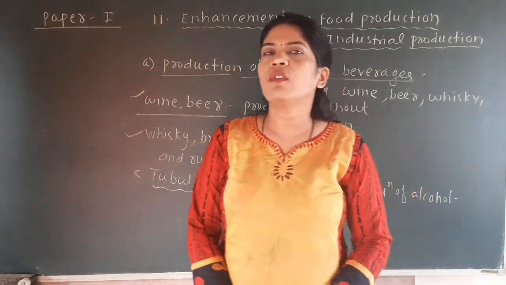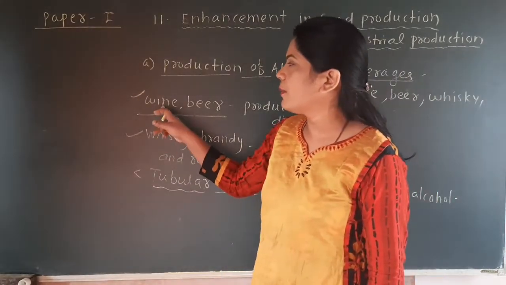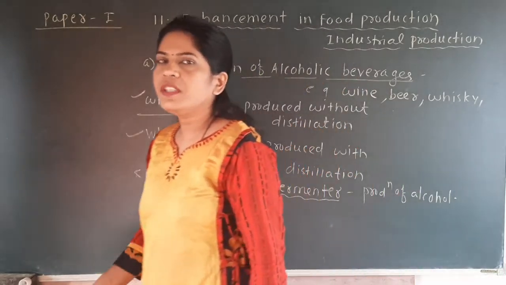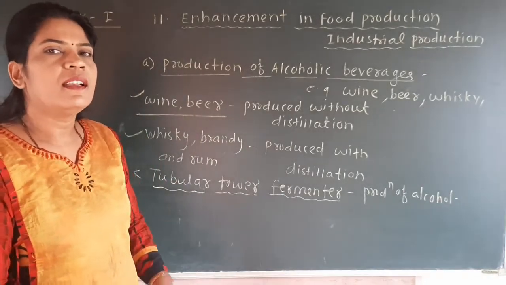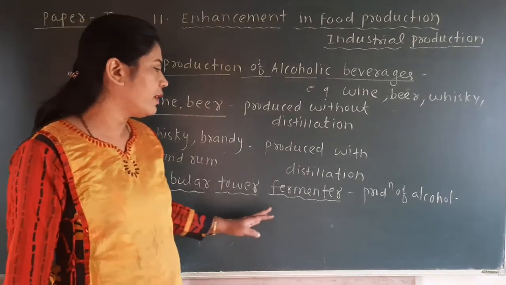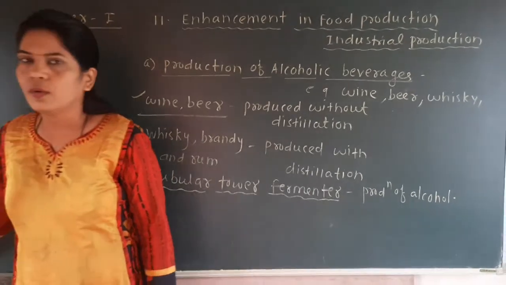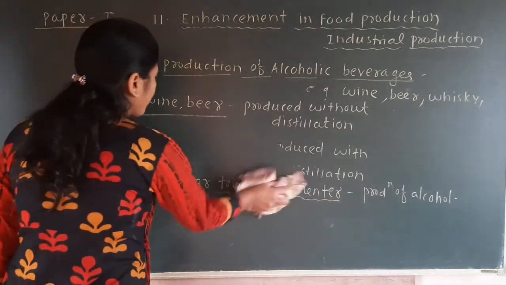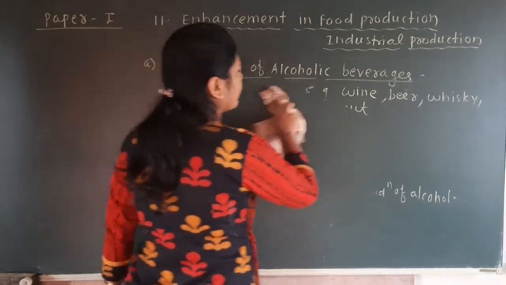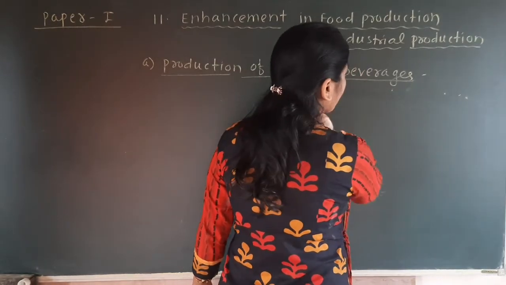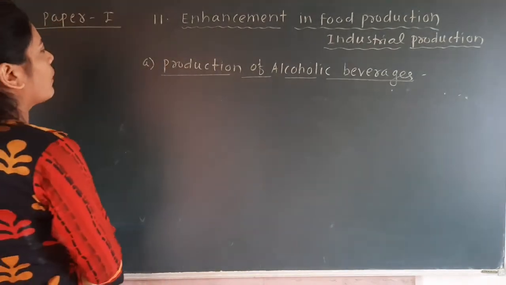So number of times the question is asked for MCQ, which alcoholic beverages are produced without distillation. So you have to remember wine and beer, and with distillation means whiskey, brandy and the rum. Now the next question, that is the fermenter, and the name of that fermenter is tubular tower fermenter, which is used particularly for the production of the alcohol. Now we have to see the diagram of this tubular tower fermenter, because this diagram may be asked for our theory exam, that is for 2 marks, to draw a diagram of tubular tower fermenter which is used for the production of the alcohol.